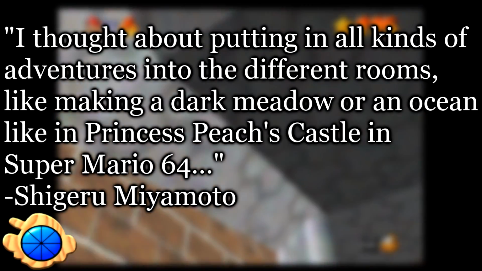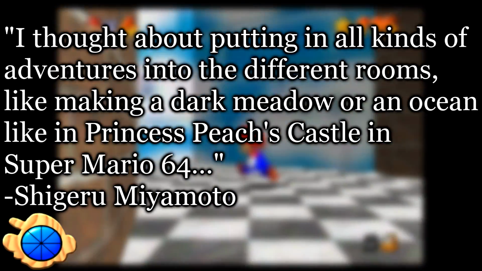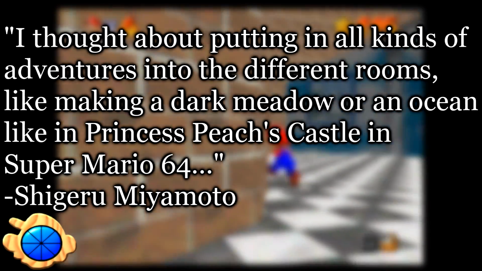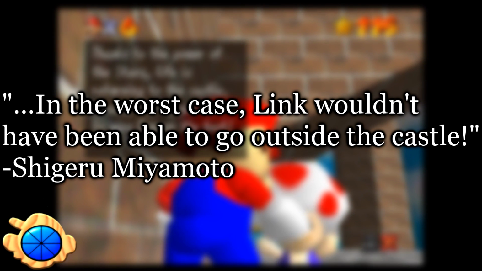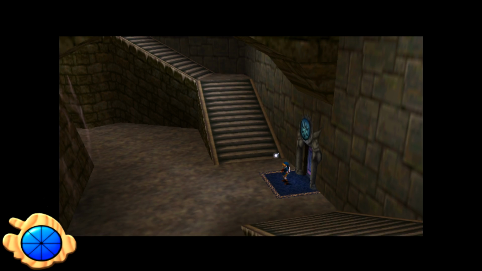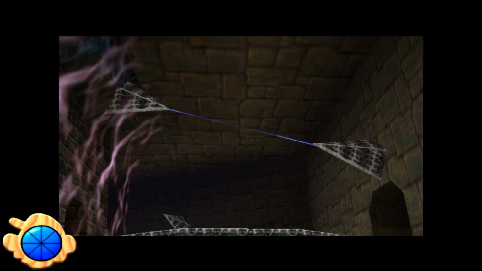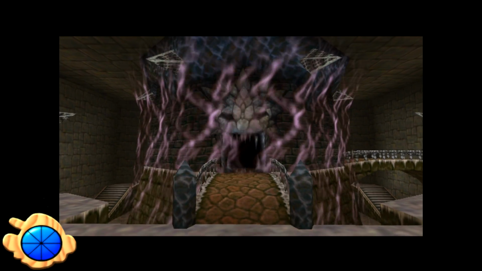I thought about putting in all kinds of adventures into different rooms, like making a dark meadow or an ocean, like in Princess Peach's castle in Mario 64. In the worst case, Link wouldn't have been able to go outside the castle." You can still sort of see the remnants of this in the final game, where Ganon's Castle has 6 different rooms, all with different themes built around the sages, that all stem from a central hub. Also, the interview once again shows how much shared history Ocarina of Time has with Mario 64.